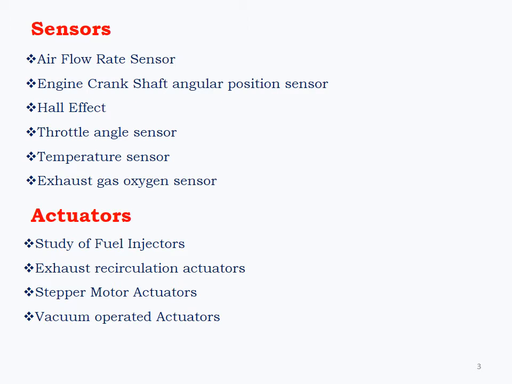In sensors, we are going to see the airflow rate sensor, engine crankshaft angular position sensor, Hall effect, throttle angle sensor, temperature sensor, and exhaust gas oxygen sensor. In the actuator part, we are going to study fuel injectors, exhaust recirculation actuators, stepper motor actuators, and vacuum operated actuators.